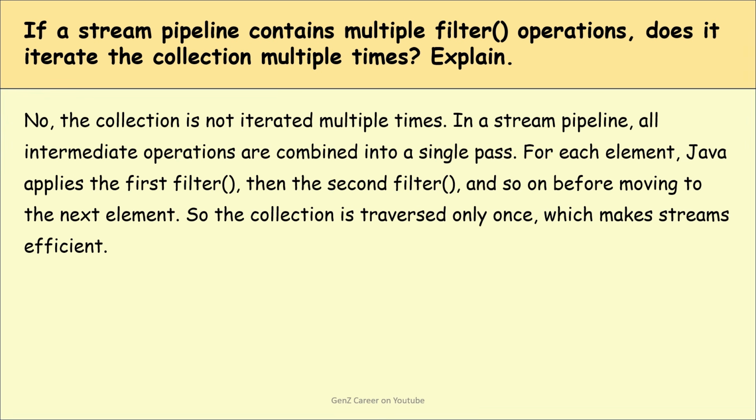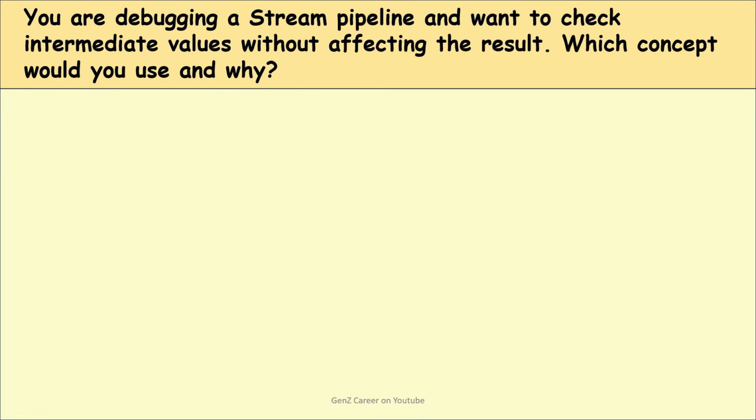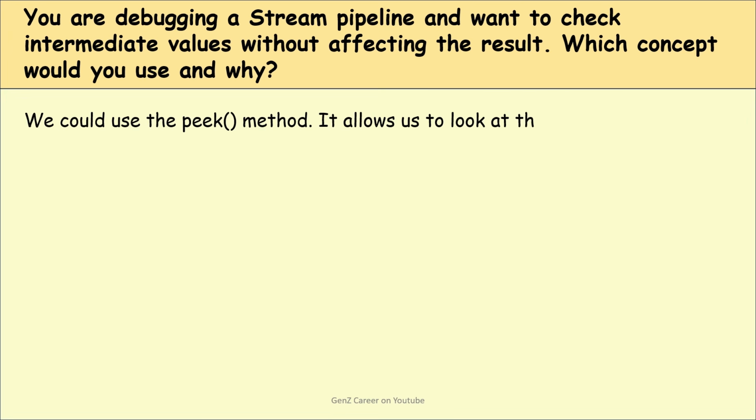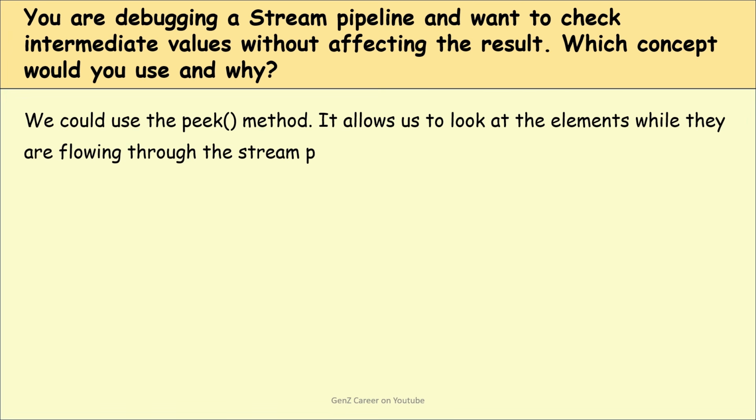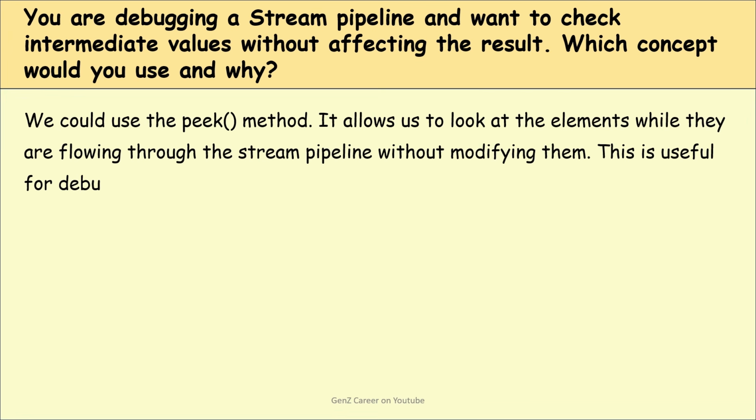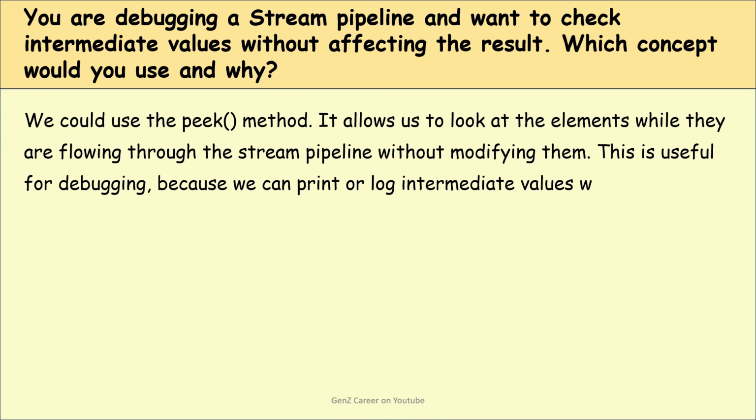Now, moving to the next question. You are debugging a stream pipeline and want to check intermediate values without affecting the result. Which concept would you use and why? This is also the interviewer's favorite question, guys. We could use the peek method. Basically, it allows us to look at the elements while they are flowing through the stream pipeline without modifying them. This is useful for debugging because we can print or log the intermediate values without changing the final result. Are you getting my point?